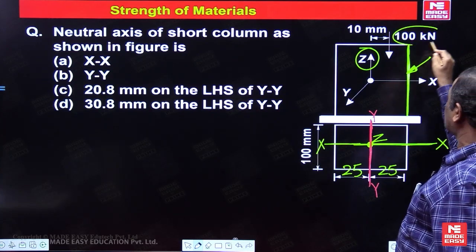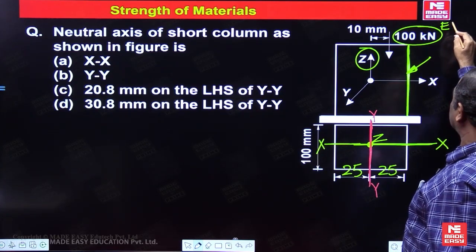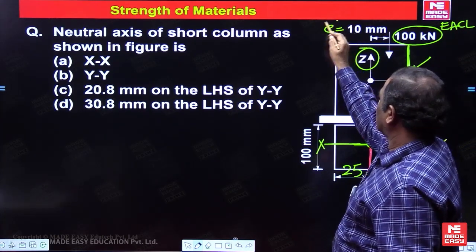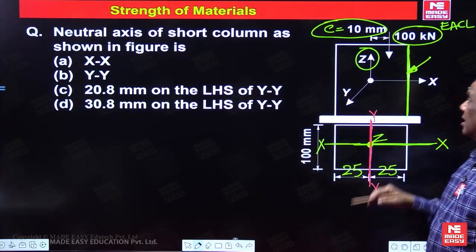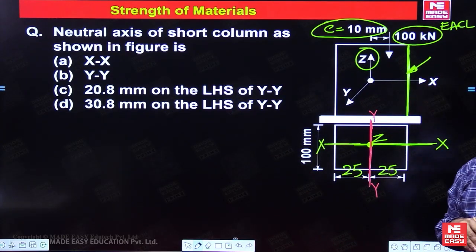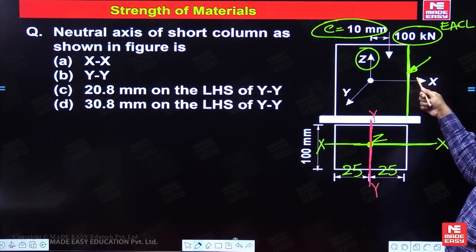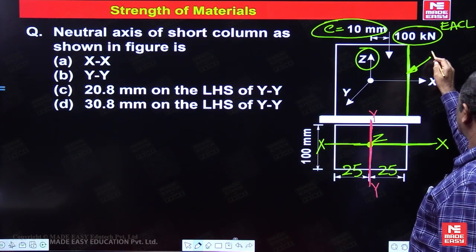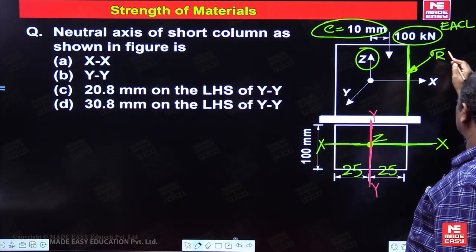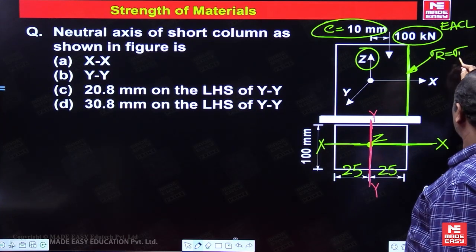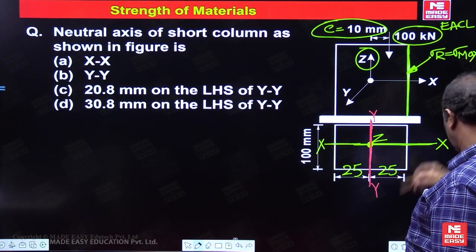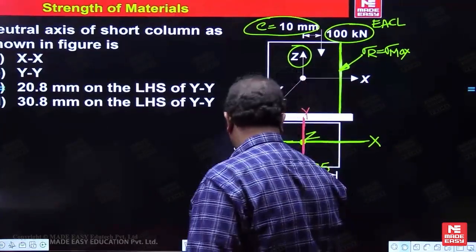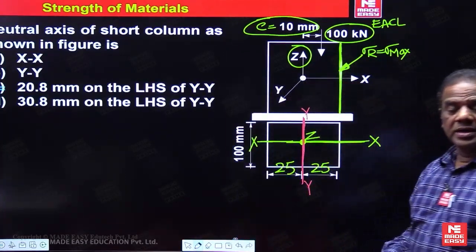This load is representing the eccentric axial compressive load, EACL, and this is the eccentricity. 10 mm is the eccentricity. EACL means eccentric axial compressive load. Now the line of action of the load is near to the right side. Therefore, on the right side the stress should be maximum.